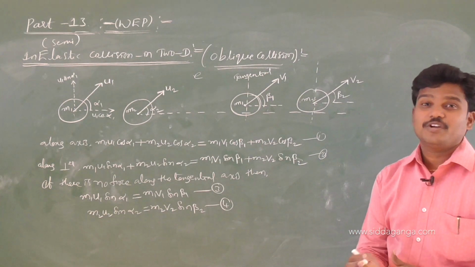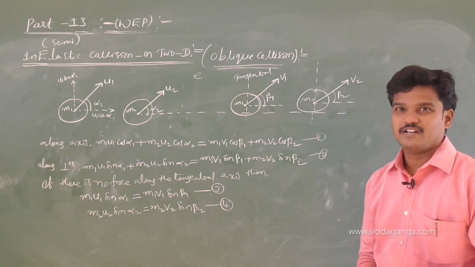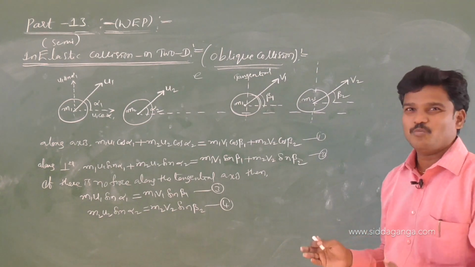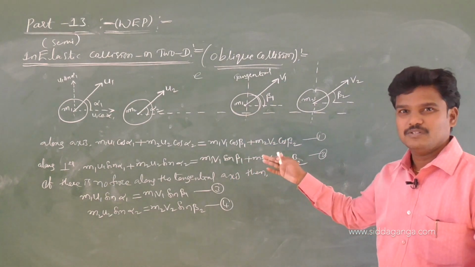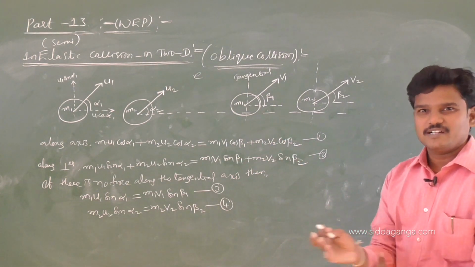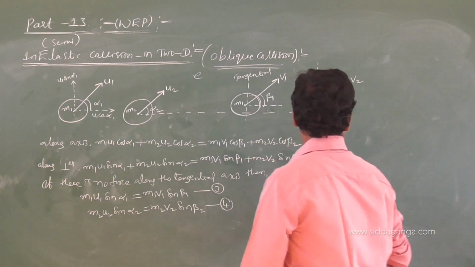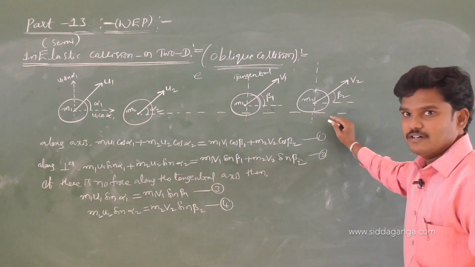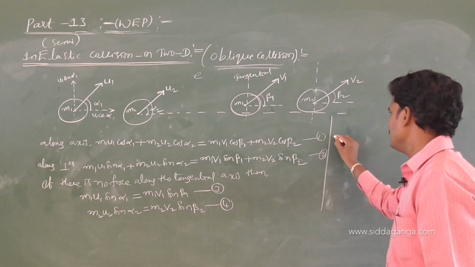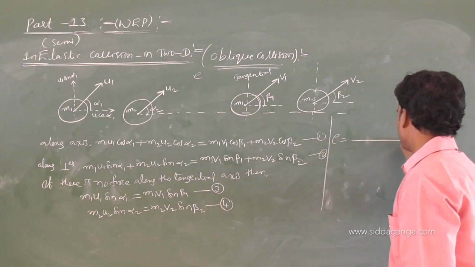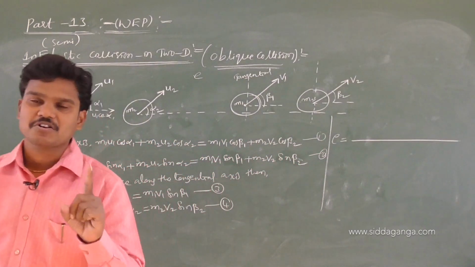In the same way, if we extend, you will get the coefficient of restitution. Now let me write the coefficient of restitution directly, because deriving is very complicated. You take this value into the other value and take the u value, so some complicated calculations. Without deriving, I am going to write this shortcut formula.